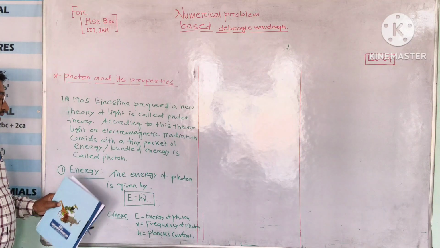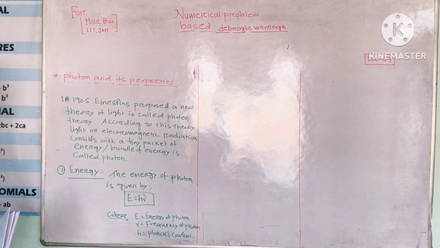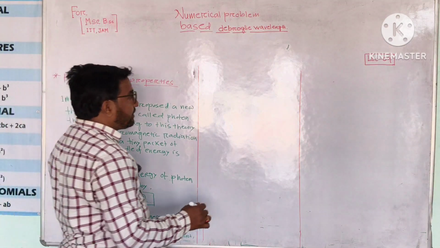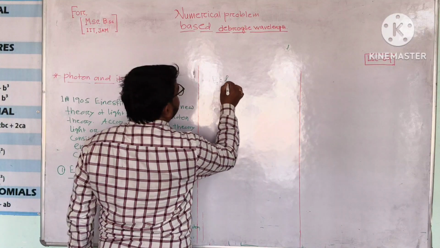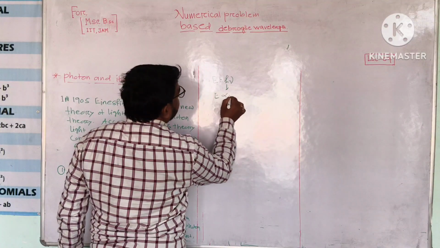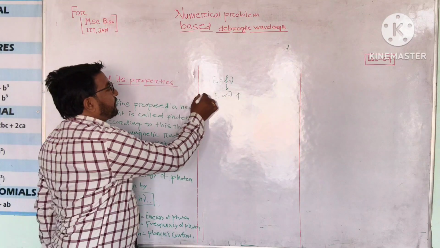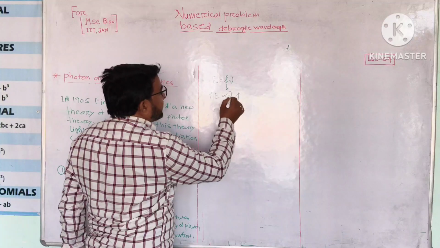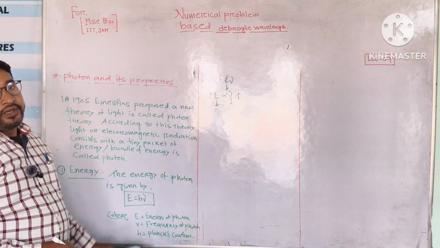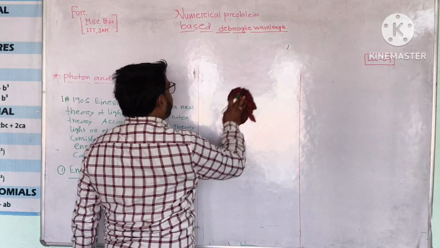The energy of a photon is given by E equals h nu. In this equation, E is the energy of the photon, h is the Planck constant, and nu is the frequency. Since h is a constant, we can write E directly proportional to nu. It means that when the frequency of the photon is increased, the energy of the photon also increases, and when the frequency of the photon is decreased, the energy of the photon decreases. So the energy of a photon is directly related to its frequency. Okay. Now move on to the second characteristic of the photon.